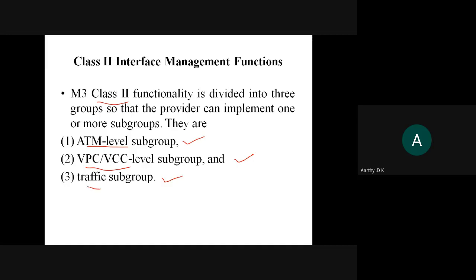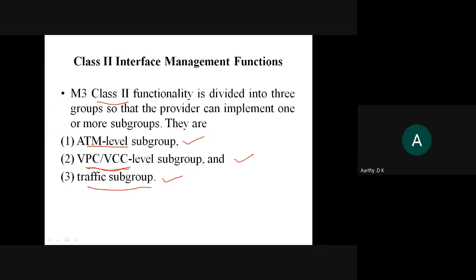So third one is the traffic subgroup. This traffic subgroup gives the description about the traffic and other kinds of information which are required for your virtual channel or your virtual path. So we saw VP and VC, right? VP and VC are virtual path and virtual channel.